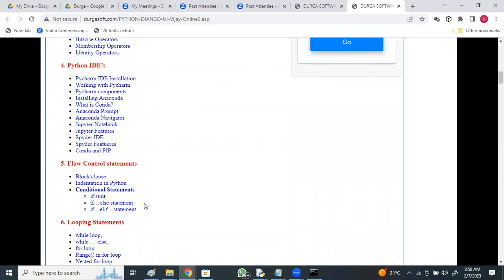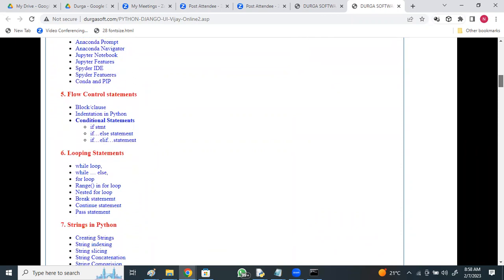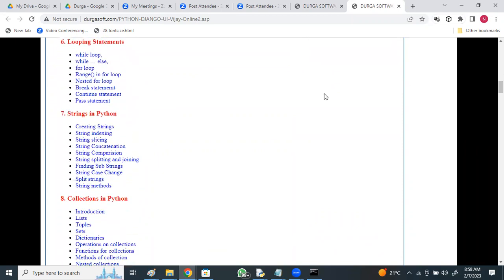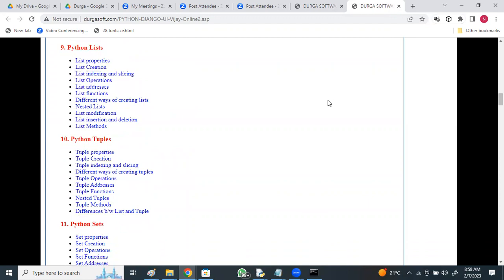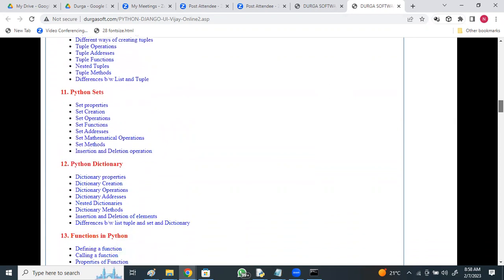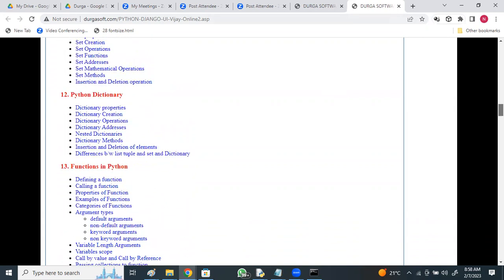Flow control statements in Python, if, looping statements, and strings in Python: string indexing, string slicing, string functions, string methods, string special characters. A lot of discussion on it. Collections in Python: lists, tuples, sets, and dictionaries. List operations, list properties, list creation, list indexing, list slicing, modifying a list. Similarly for tuples, sets, and dictionaries in Python.